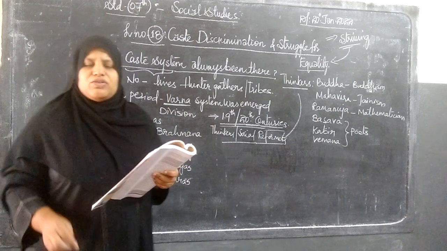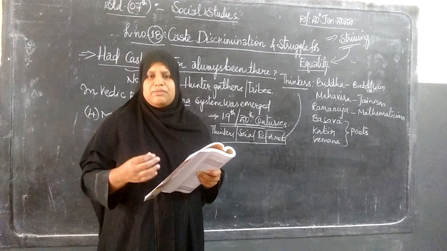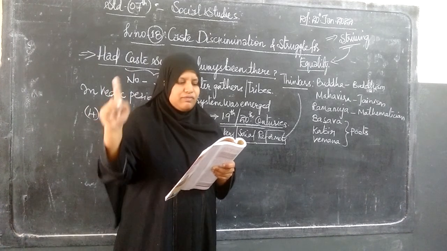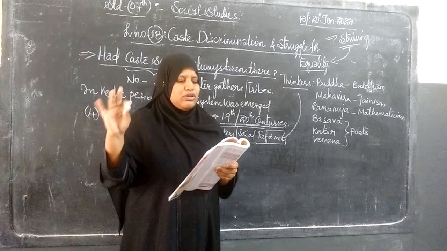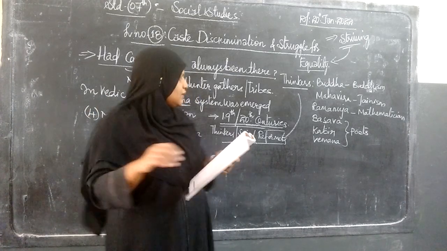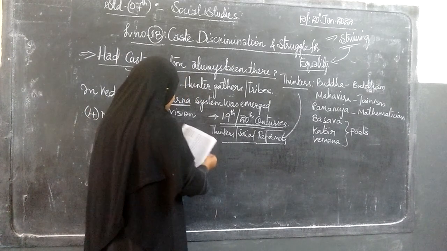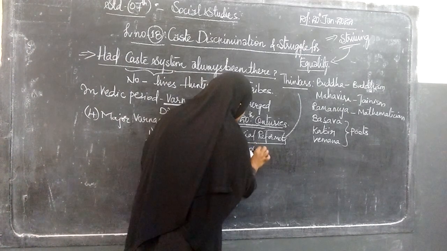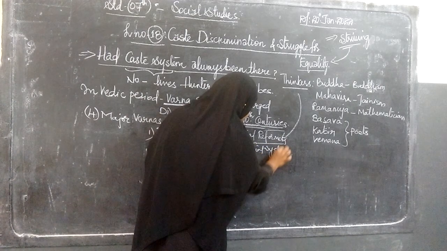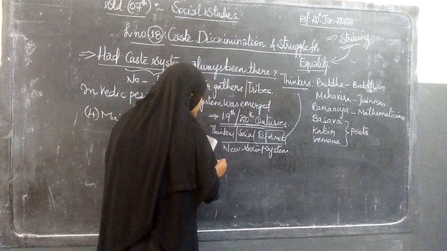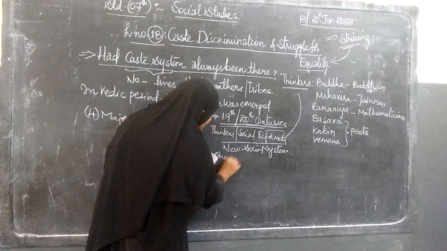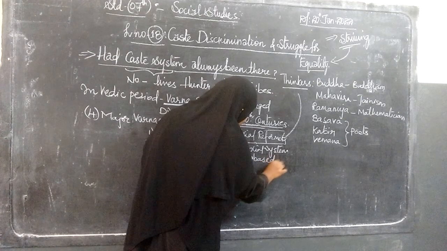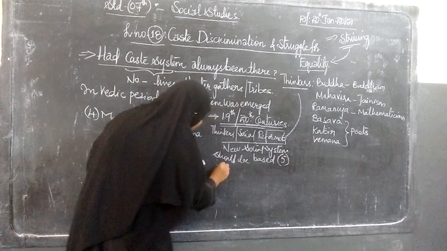they wanted to create a new social system on which society is based. So what is the social system they wanted to maintain? On the basis of freedom, equality, brotherhood. The thinkers wanted the society, the new social system. So the new social system is the new society they wanted to be made. The new social system should be based on five aspects. So what are these five aspects?